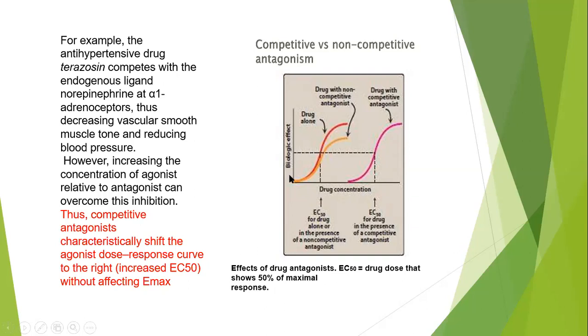So this graph shows the effect of a drug antagonist. The EC50 for a drug in the presence of a competitive antagonist will be increased. Compare that with the EC50 for a drug alone or in the presence of a non-competitive antagonist. Look here. The EC50 for a drug in the presence of the competitive antagonist will be increased, but this will not affect Emax, that means the efficacy. It will affect the potency, it will not affect the efficacy.